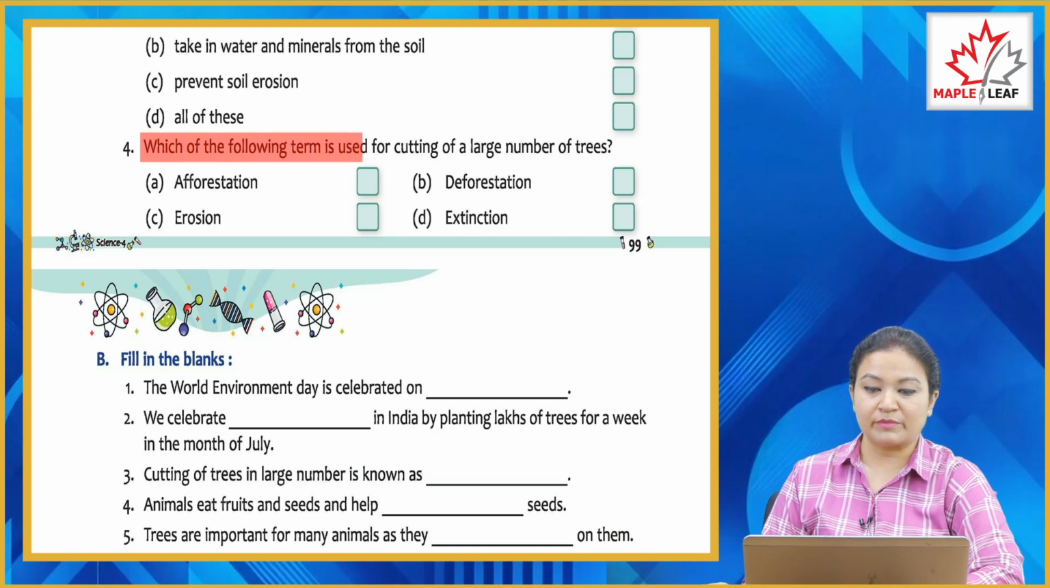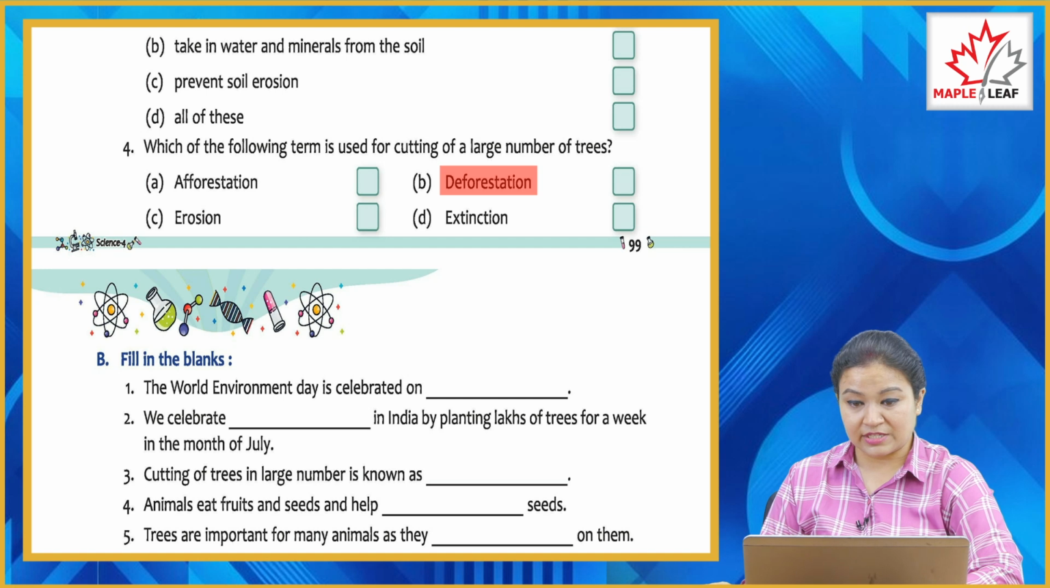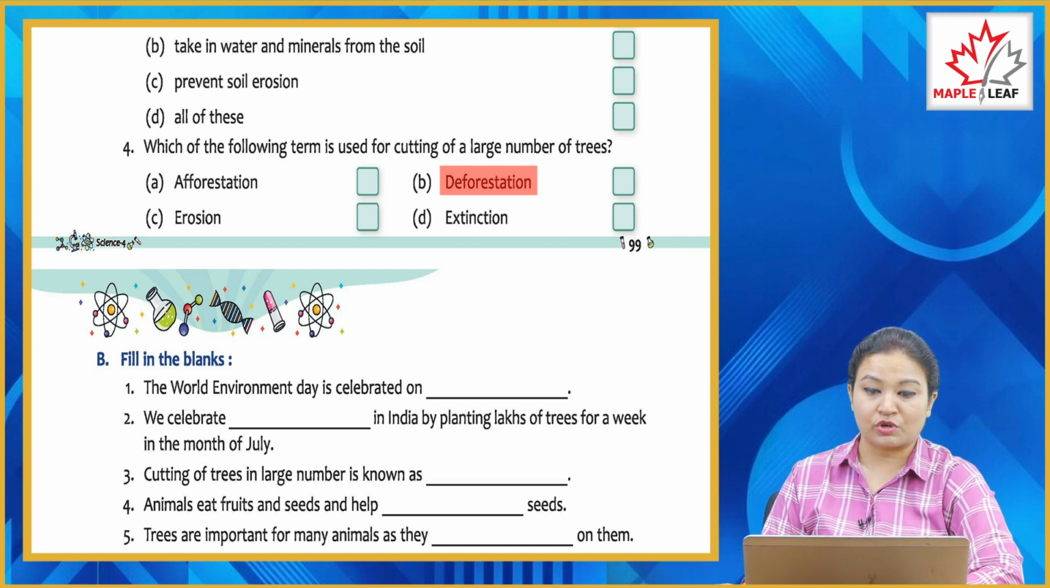Fourth, which of the following terms is used for cutting off a large number of trees? Option A, afforestation. Option B, deforestation. Option C, erosion. Option D, extinction. So the correct answer is deforestation. It is the term we use for cutting a large number of trees.